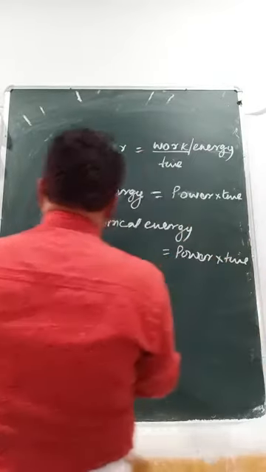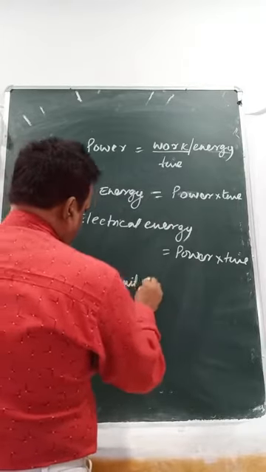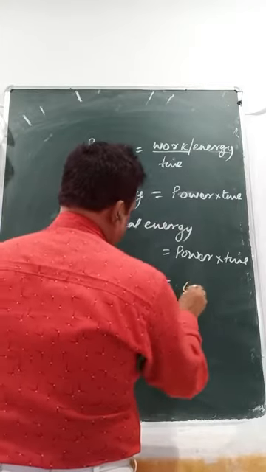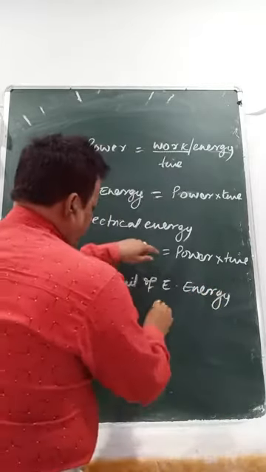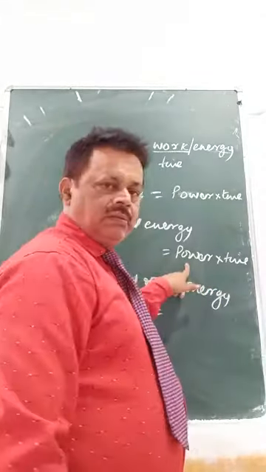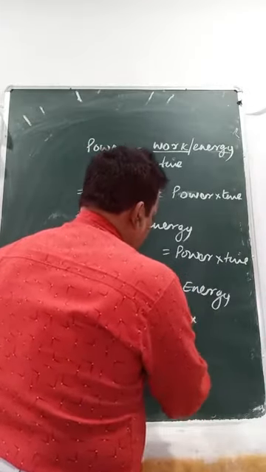Now the SI unit of electrical energy. That is power into time. Power is what? Watt.